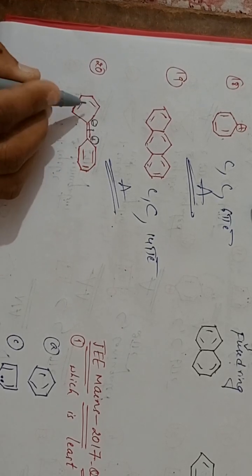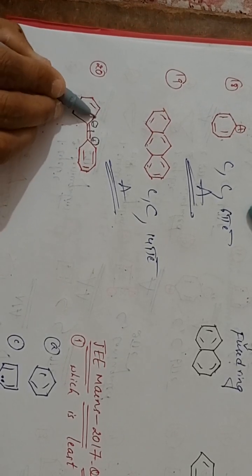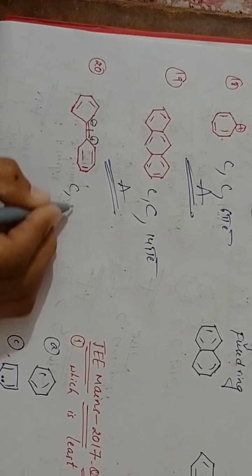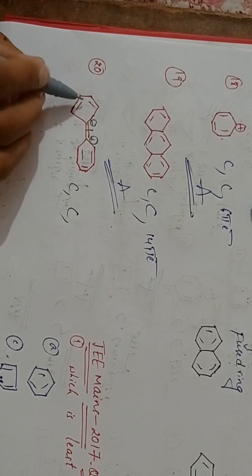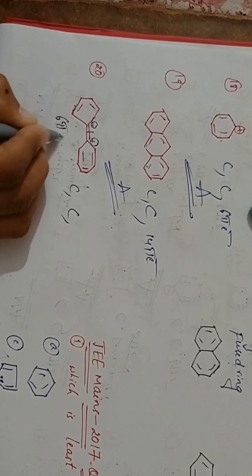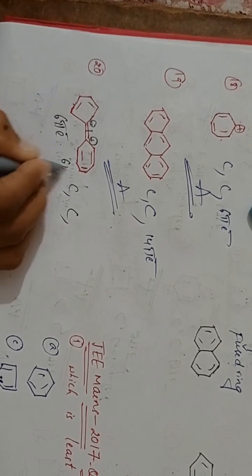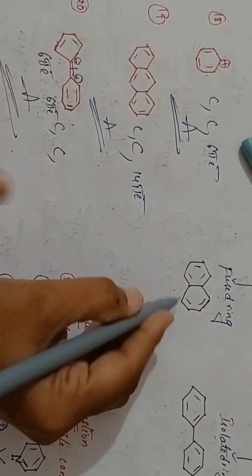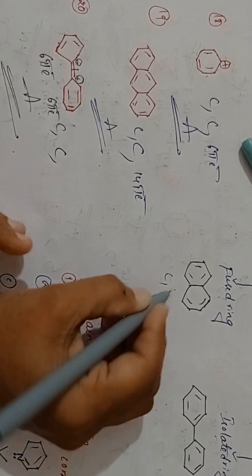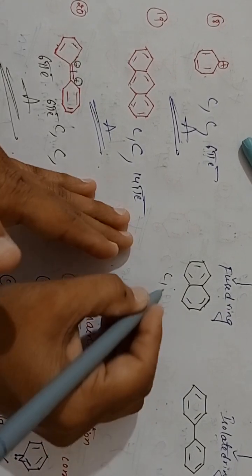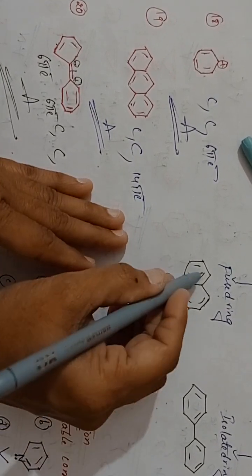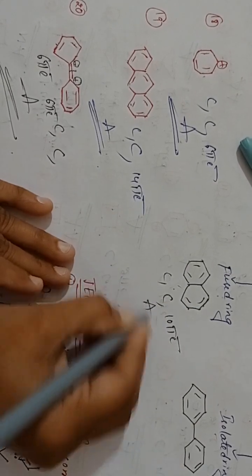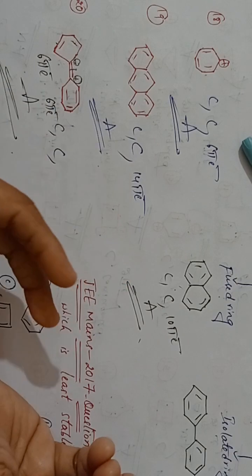See here, it is in the conjugation, pi bond sigma lone pair, pi bond sigma lone pair, right? It is cyclic, conjugation is there. Here how many electrons? 1 2 3, 6 pi electrons are there. Here also 3 bonds are there, 6 pi electrons. It is aromatic compound. Understanding? It is also cyclic, and next one it is in the conjugation, and it is 1 2 3 4 5, and 10 pi electrons are there. So 10 pi electrons there also, it is aromatic compound.